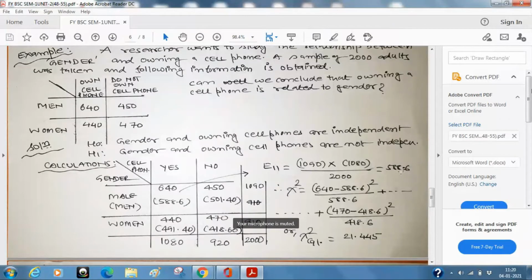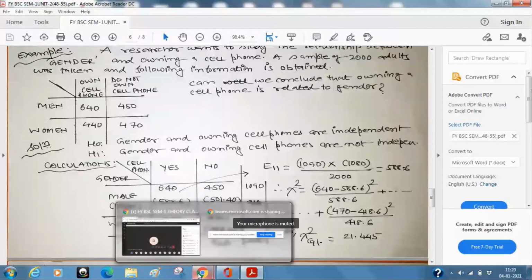588.6 is here. 501 you have calculated: 1090 into 920 divided by 2000 will give you this value. Similarly, the other remaining two values you can calculate. Is that clear to all of you? Yes, sir.